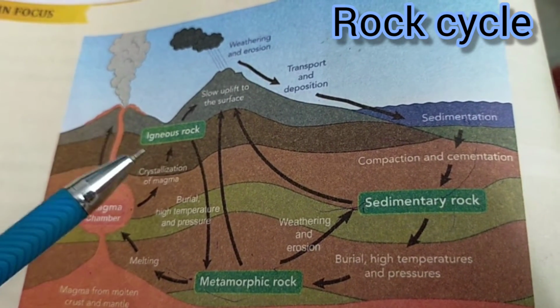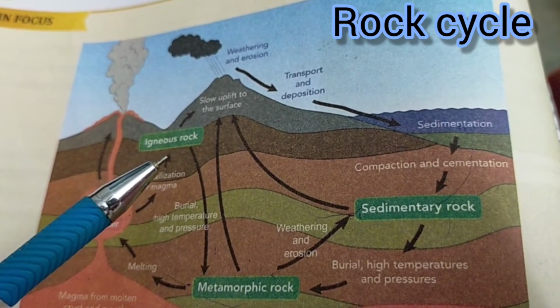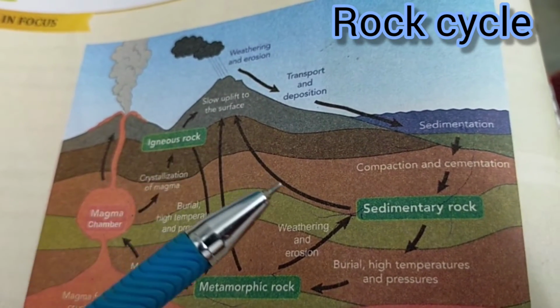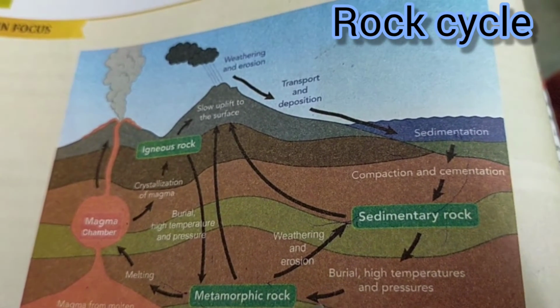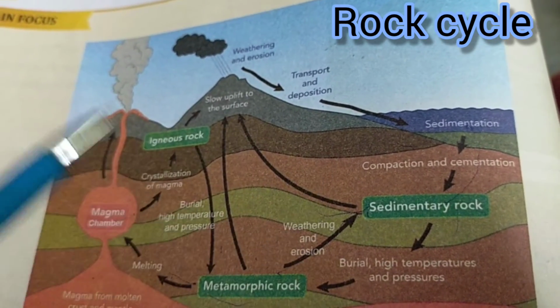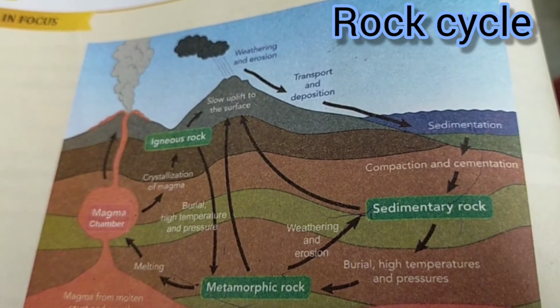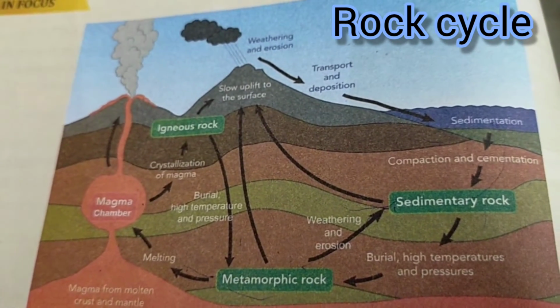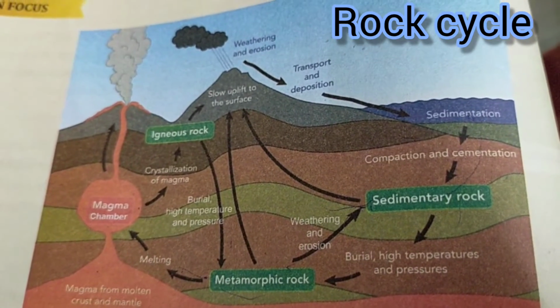Again this magma will rise up to the earth's crust, and again igneous rocks will be formed, and again due to weathering and soil erosion sediments will form and sedimentary rock will form, and again these will convert into metamorphic rock. So it is a cyclic process. All this will repeat again and again. So this rock cycle is a continuous process.